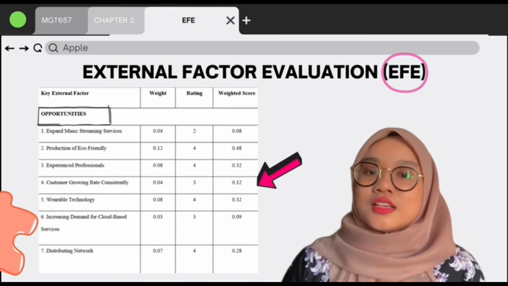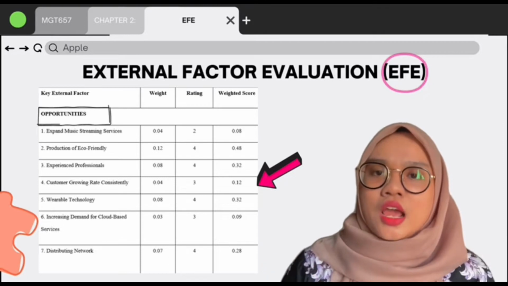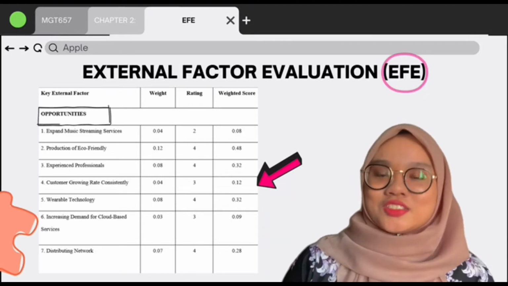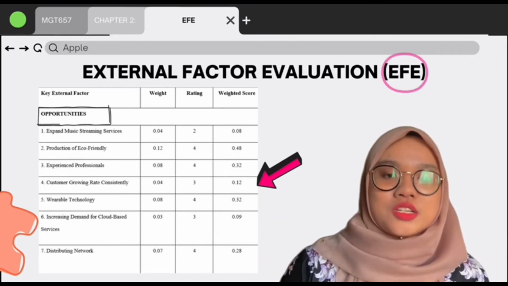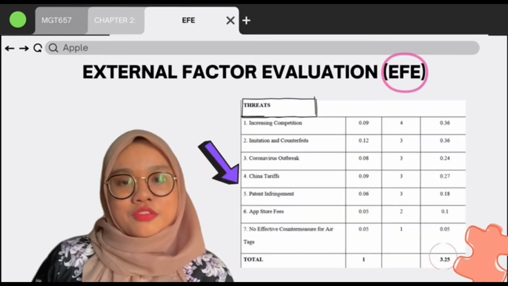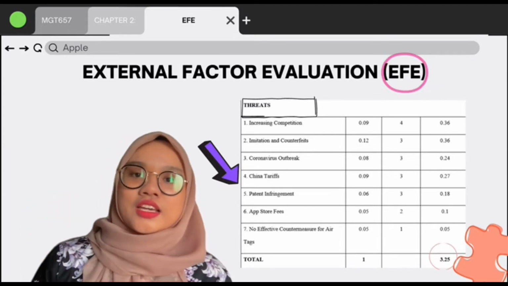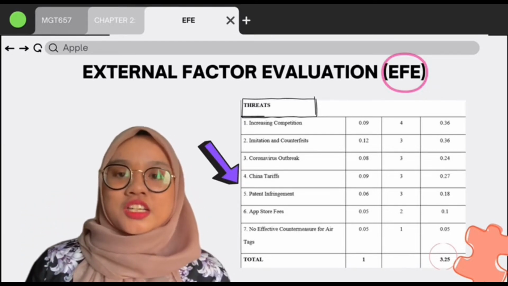For the EFE opportunity explanation, Apple's top opportunities include the production of eco-friendly products, which is 0.48, experienced professionals and wearable technology 0.32, and distribution network 0.28. The top 4 opportunities are the strongest and have the largest impact on their business if they can give these factors greater consideration.